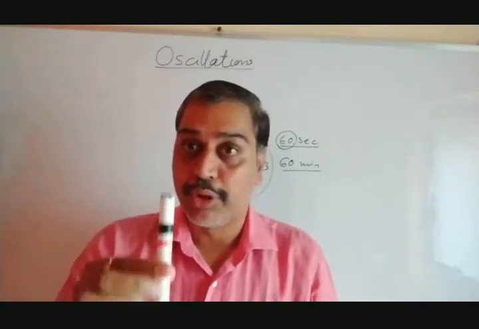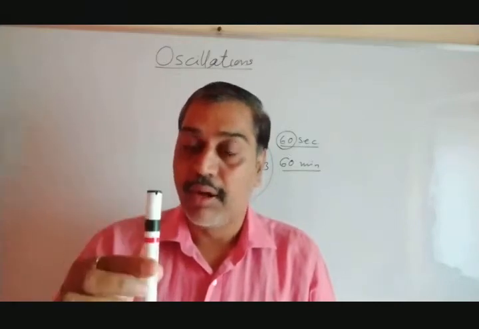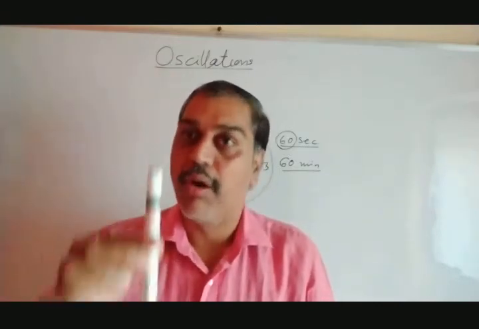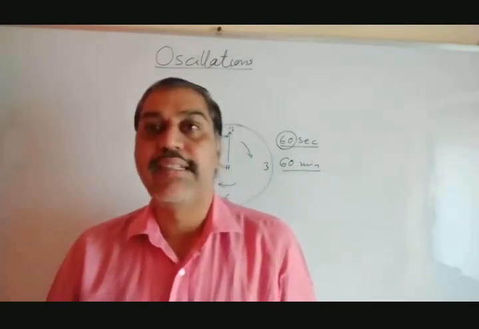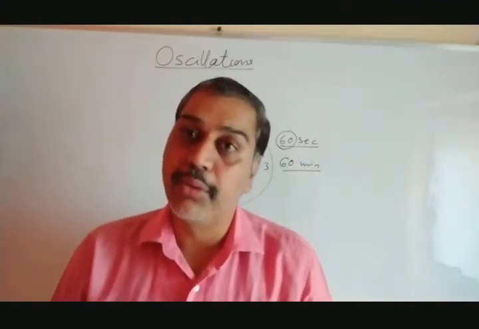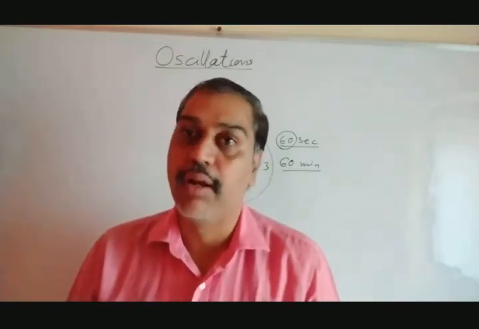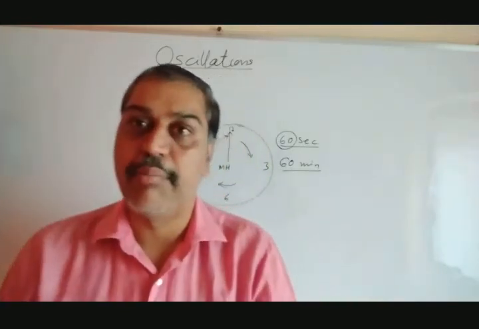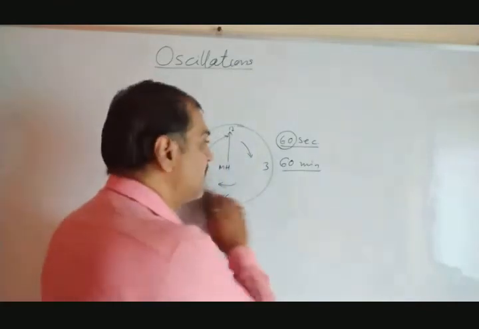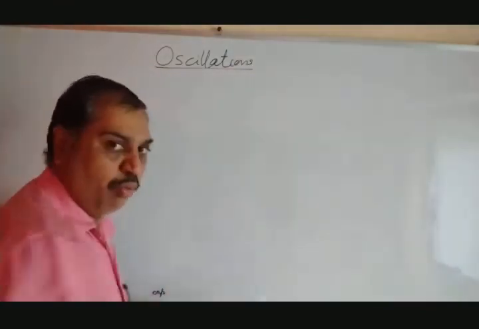So this type of motion, to and fro, or up and down, is said to be oscillatory motion, or it is said to be vibratory motion. So this oscillatory motion or vibratory motion is what we have to learn. For that we can take one of the best examples again. It is nothing but what? Simple pendulum. If you remember, simple pendulum is nothing but what?